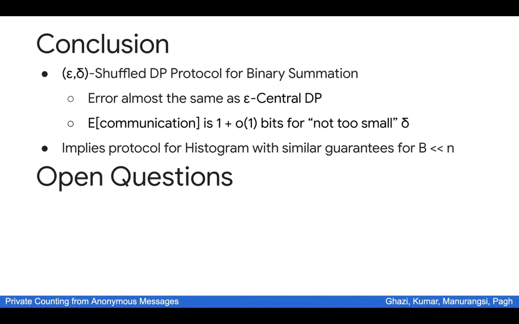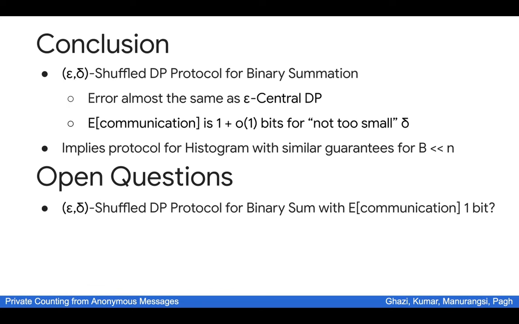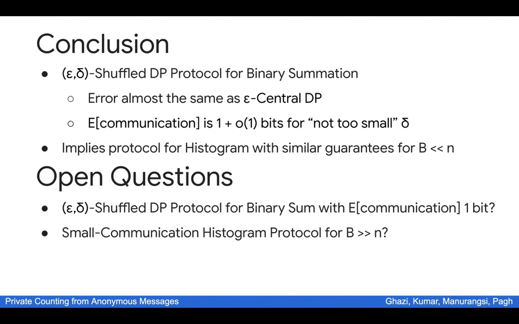Let us end on two open questions. First, even though our protocol has expected communication just 1 plus little o of 1 bits, it's still open whether we can get this expectation down to just at most 1 bit. So that would mean basically that there is no communication overhead at all. Second, our histogram protocol has small communication complexity only in the case where the number of buckets B is much smaller than n. The communication blows up significantly when B is larger than n. So the question here is whether we can give a communication efficient protocol for the case of B much larger than n in the shuffle model for the histogram problem.